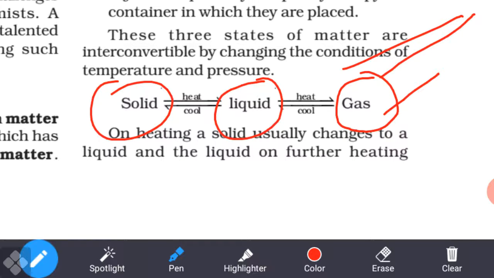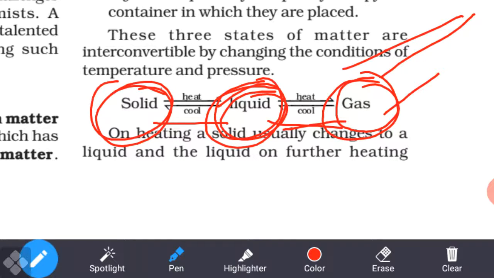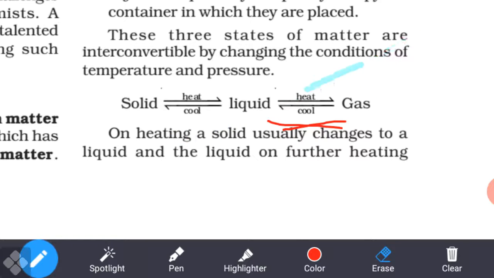In case of the reverse, the opposite, what will happen when gas particles are cooled? Then it forms liquid again. Again, when we cool the liquid down and freeze it, it becomes solid, understand. So these are interconvertible by applying temperature and pressure, changing their states.